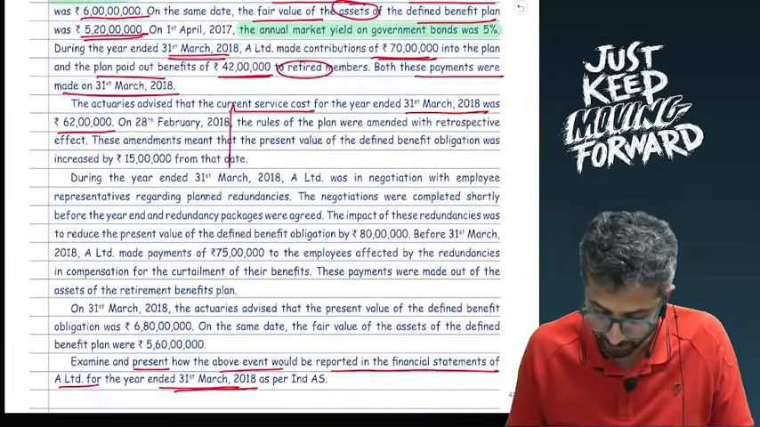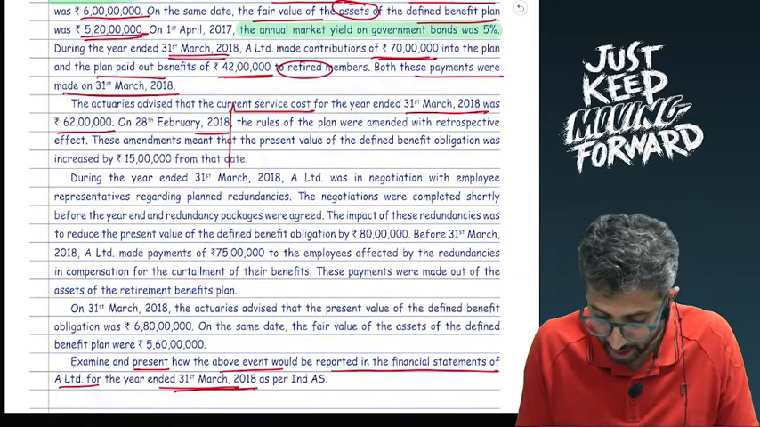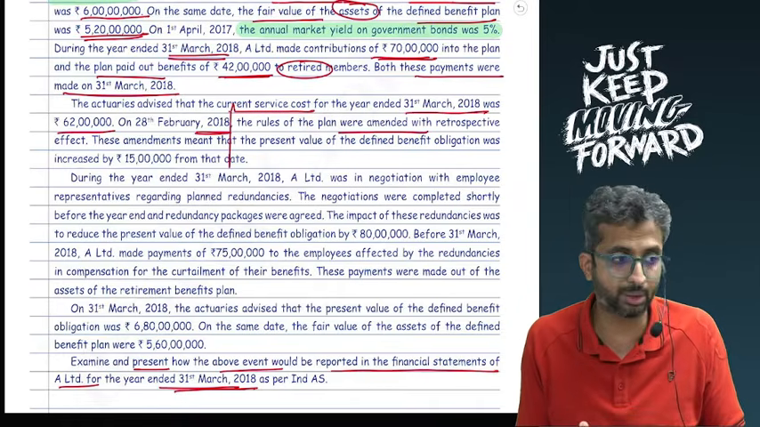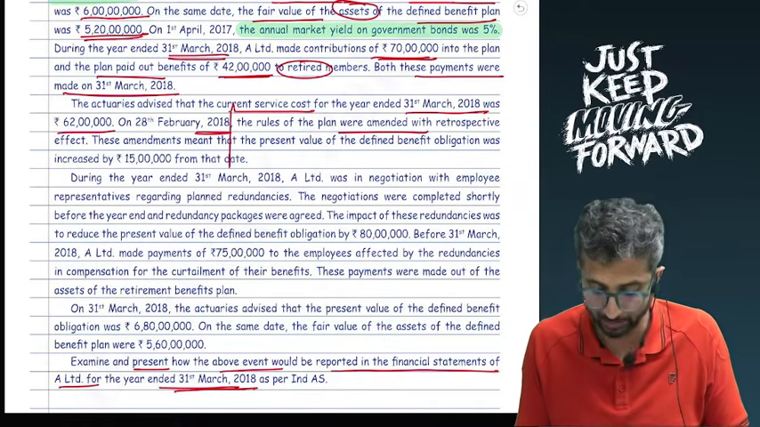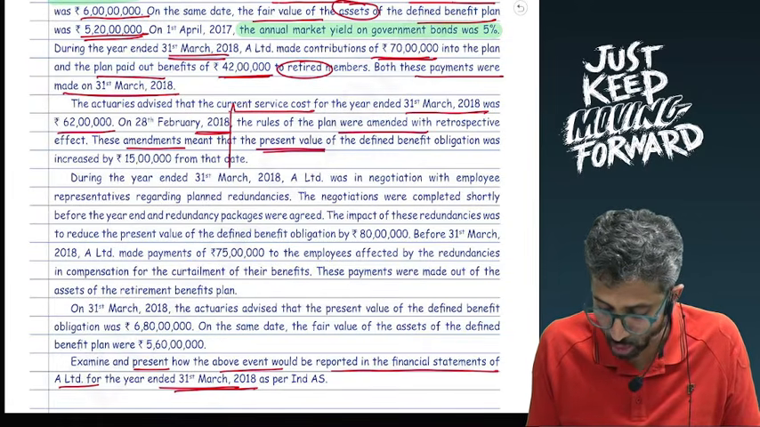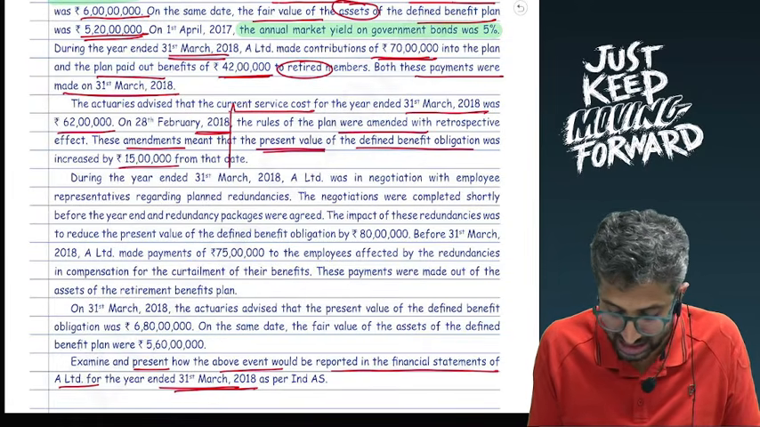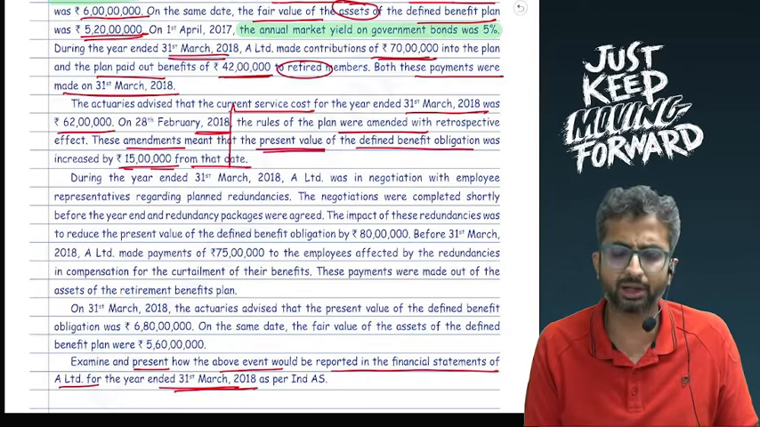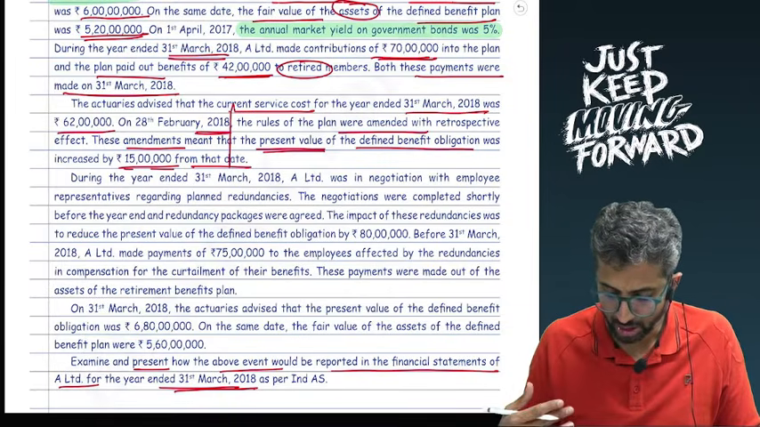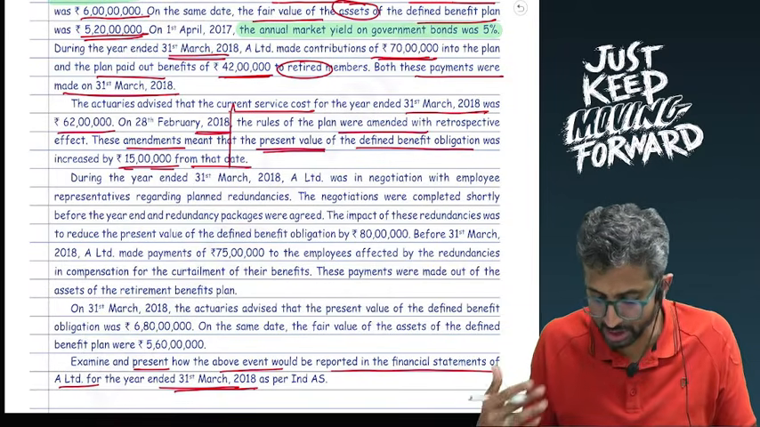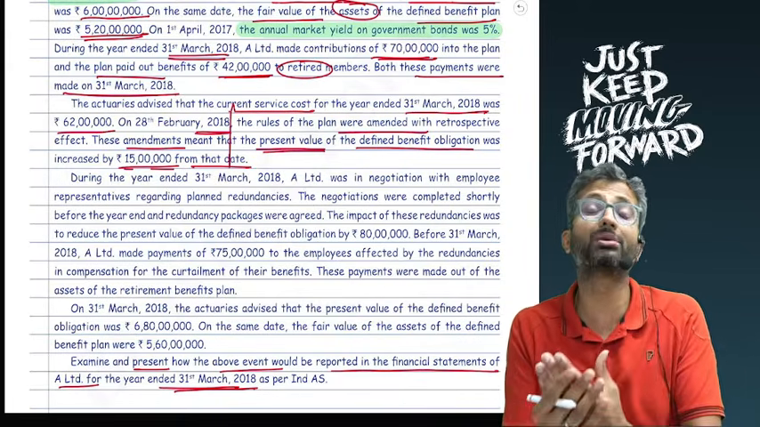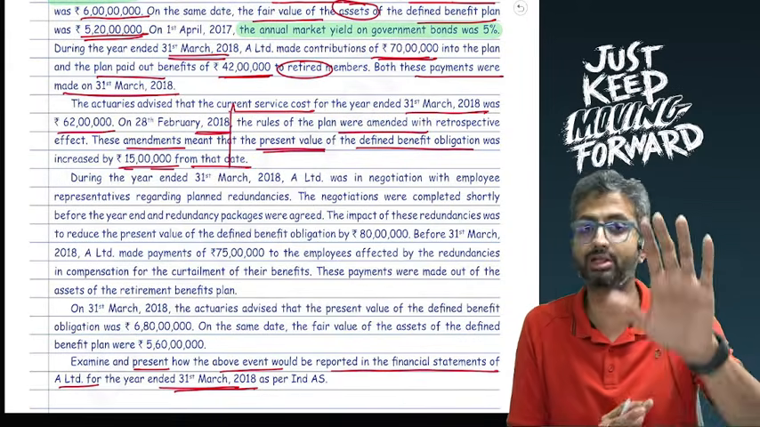On 20th of February 2018, the rules of the plan were amended with retrospective effect. Remember, this is not a change in assumption, this is actual change in the rules of the plan. These amendments mean that the present value of the defined benefit obligation was increased by 15 lakhs from that date. Okay, so your past service cost, this seems to be past service cost. Technically, this is adjusted on 20th February, and hence one can also say that there is an interest for 1 month. Institute does not do that.